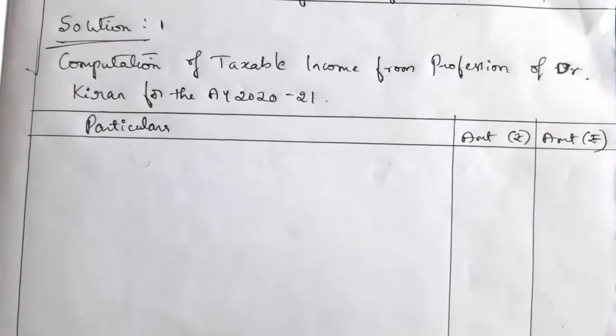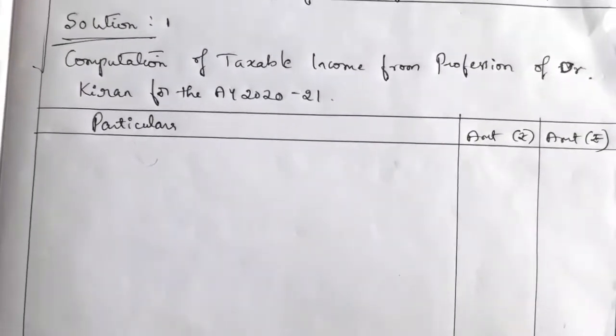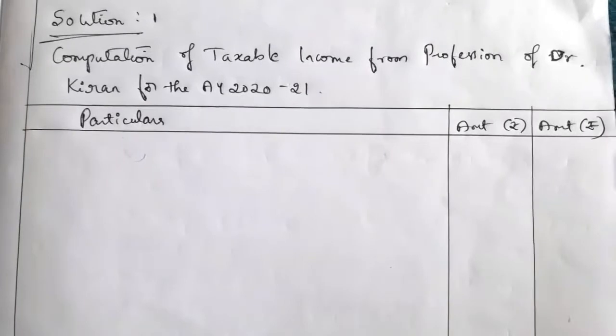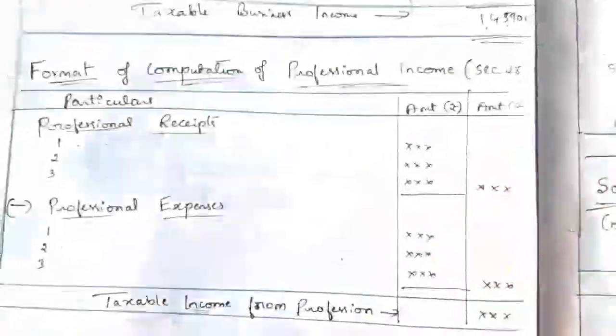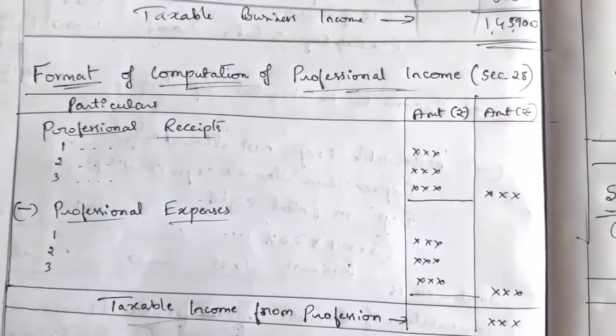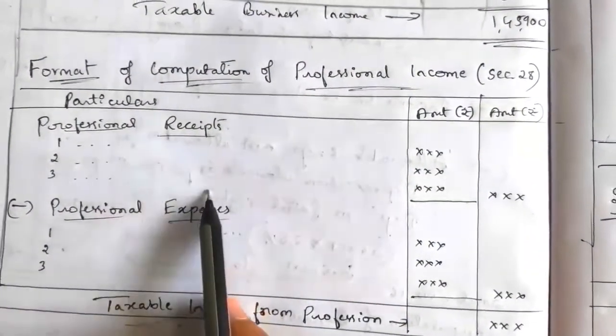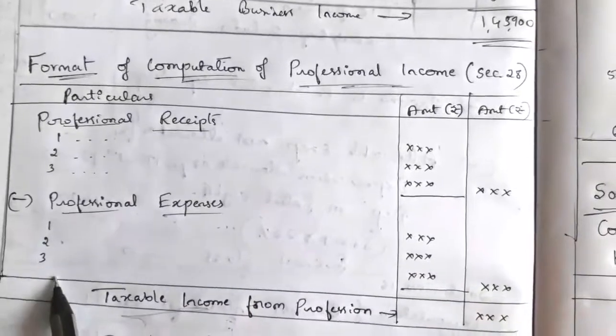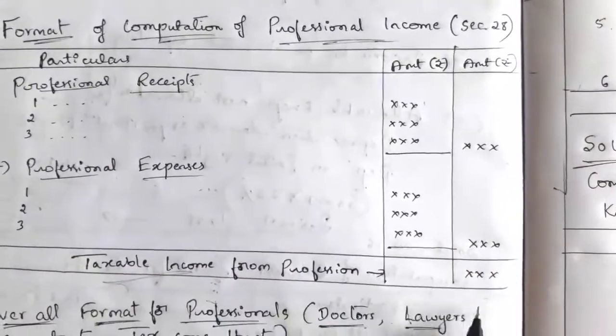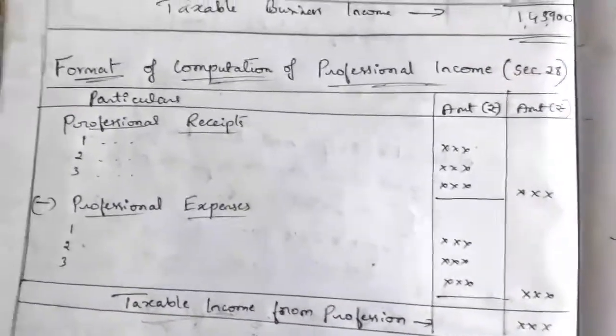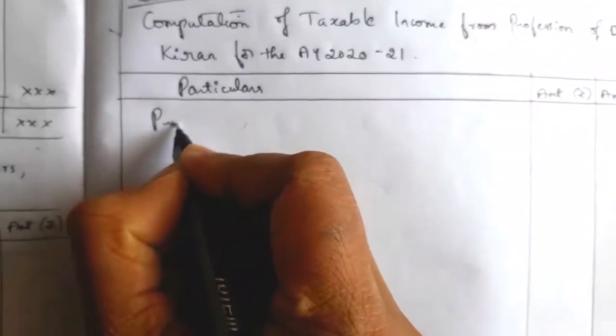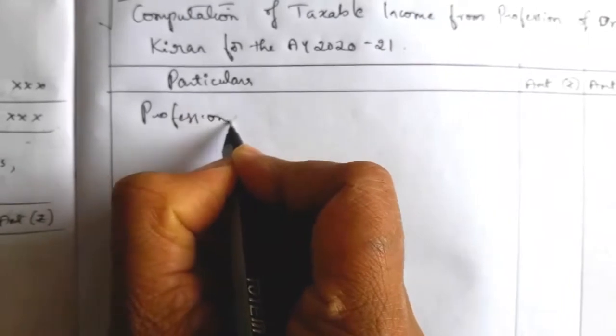So here we have to compute the taxable income from a profession. What is the format to compute this taxable income from profession? This is the format for computation of taxable professional income. We have to take the professional receipt first. After that we have to deduct the professional expenses. So we will arrive at taxable income from profession. Now we'll take the professional receipt first, so write the heading professional receipt.